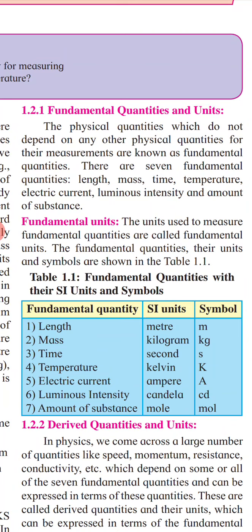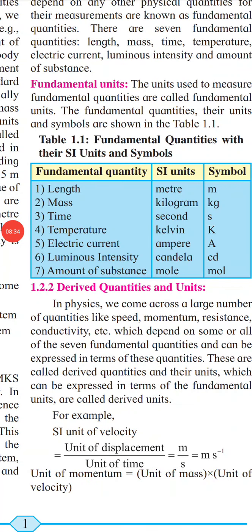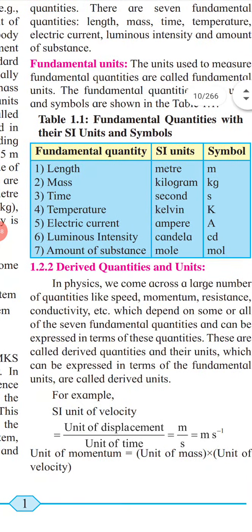You can directly measure, for example, length, time, weight, and temperature. But when we have to talk about the speed of a vehicle, for that you require another quantity, and that is nothing but a derived quantity.